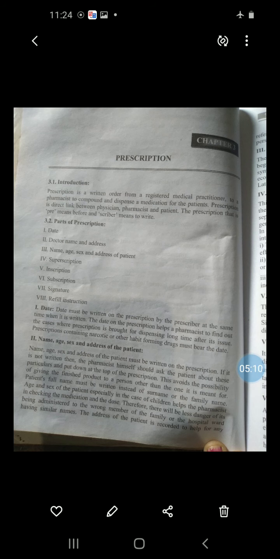So next part, that is name, age, sex and address of patient. Why is it written in prescription, or what is the need? It must be written on the prescription.